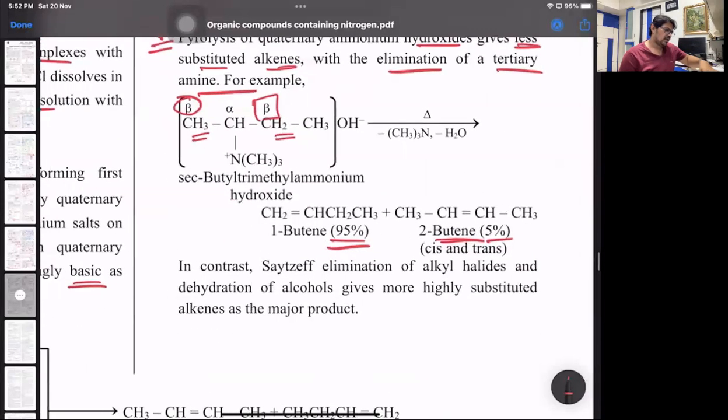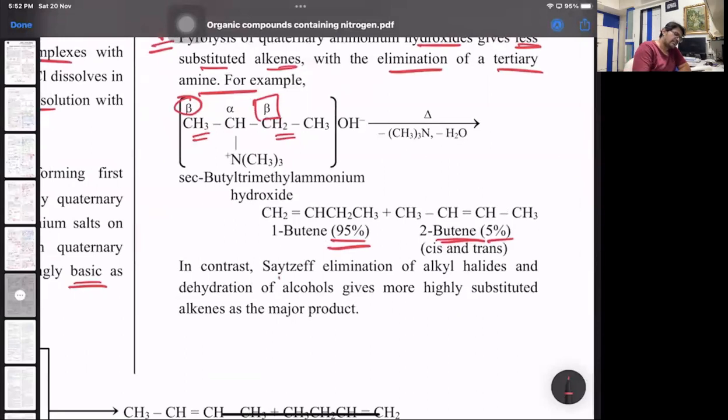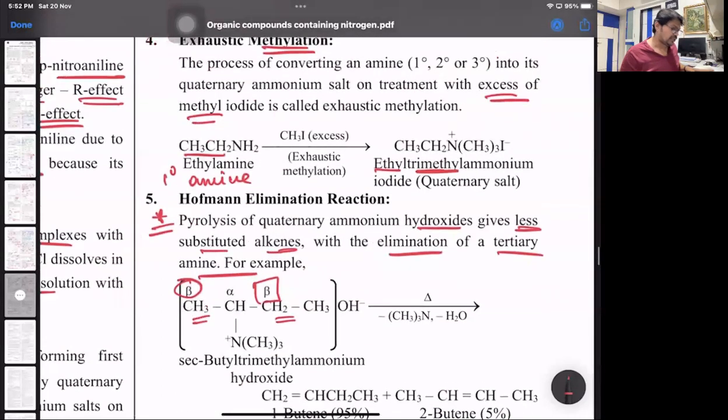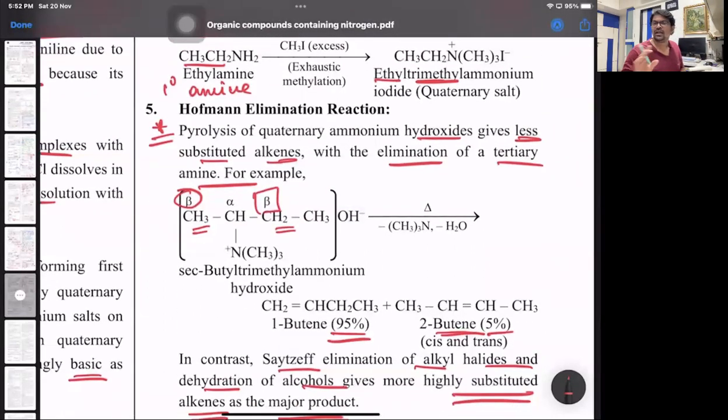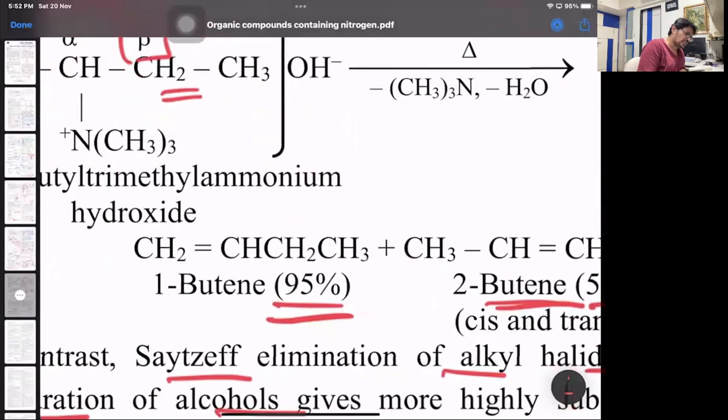It says, in contrast, Saytzeff's elimination of alkyl halide and dehydration of alcohol gave a highly substituted alkene. Here you get the least substituted alkene as the major product. Understand the difference. In Hofmann's elimination, you get the least substituted alkene. Least substituted means that to the CC double bond, you have the least number of alkyl groups. So look at this carefully.